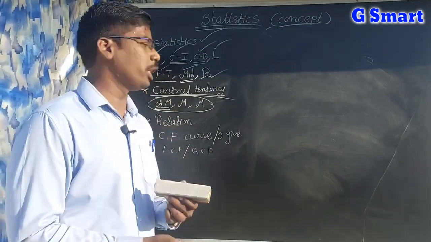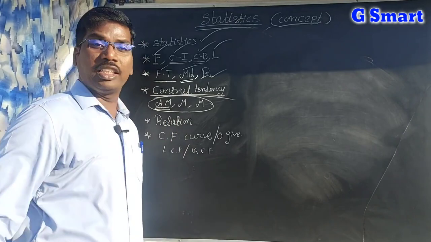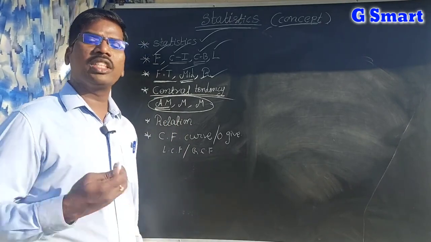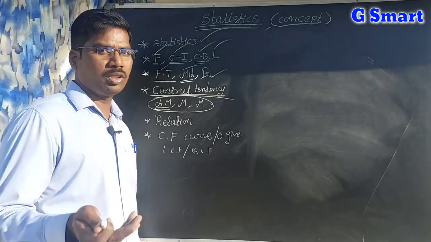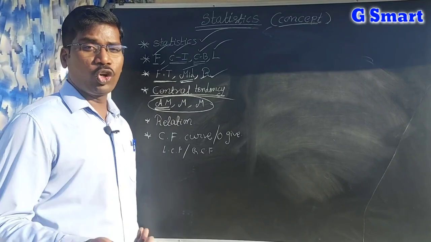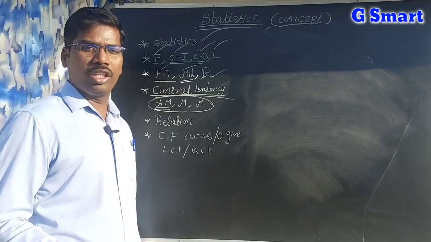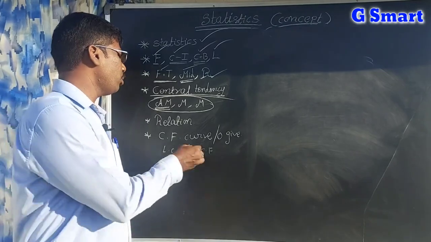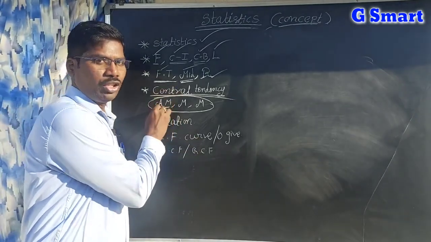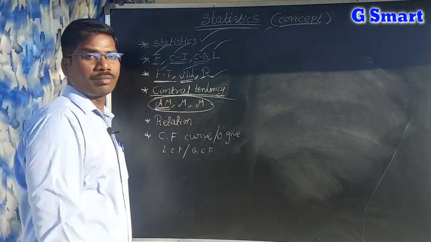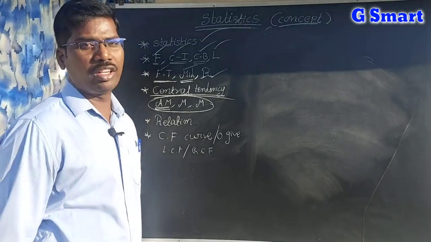It is easy to understand, because it is the sum of the observations by the number of observations. If they know addition and division, they can easily understand. So the arithmetic mean is easy to understand, easy to calculate, and has a unique value.